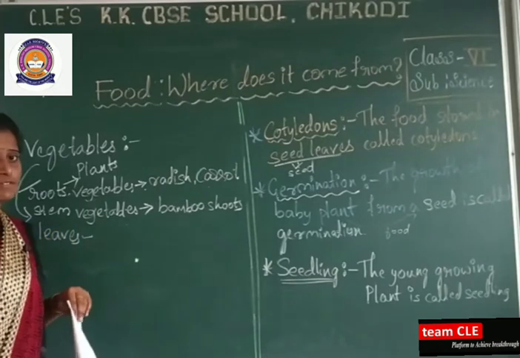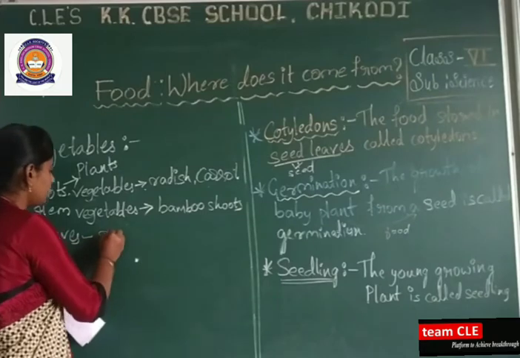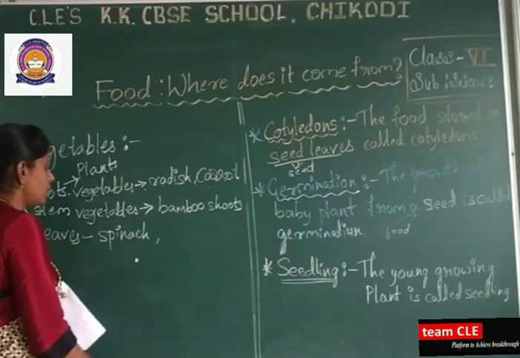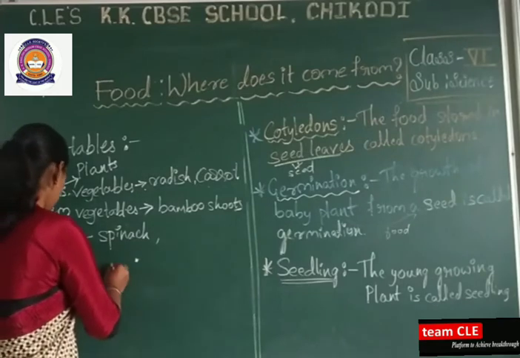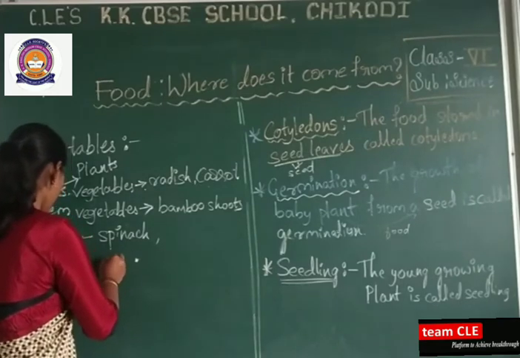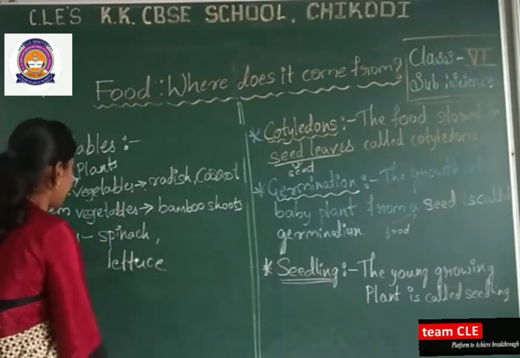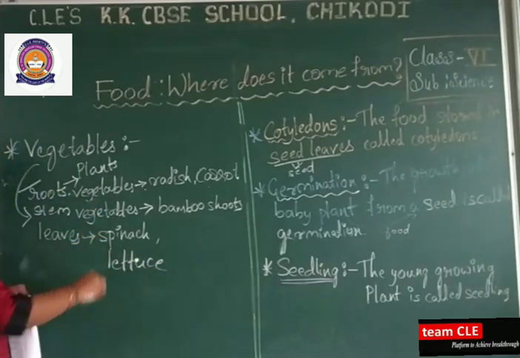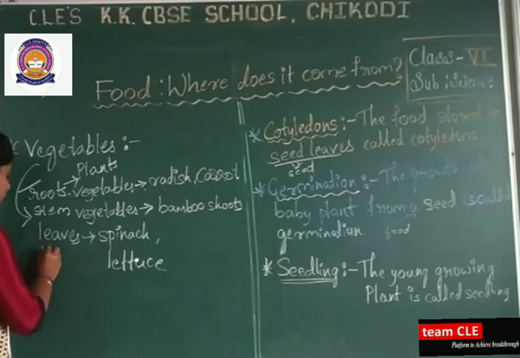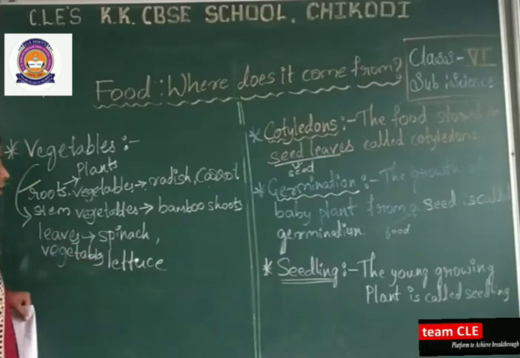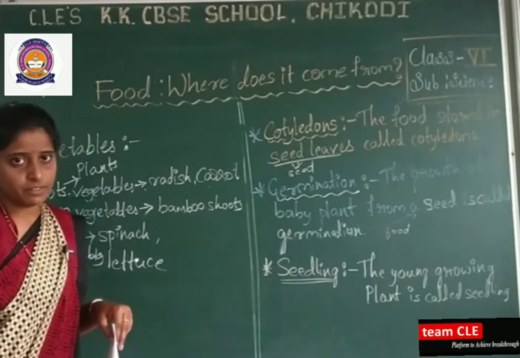Next one is the leaves. As the leaves we are eating the spinach. Yes, spinach is an example for leaves. And next we are having lettuce. Lettuce and spinach will come under leaves vegetables. Which are the leaves vegetables, dear students? Spinach and lettuce are the leaves vegetables.